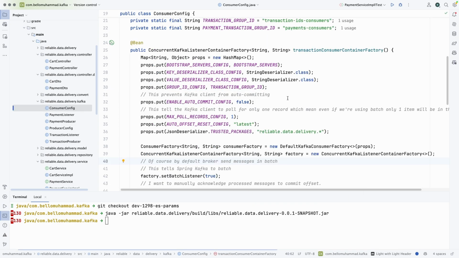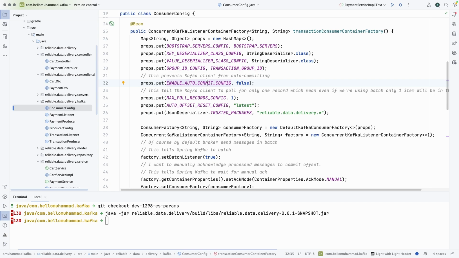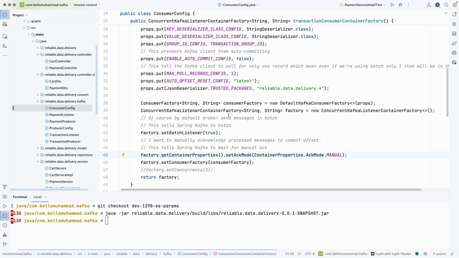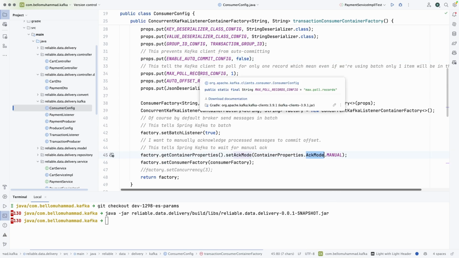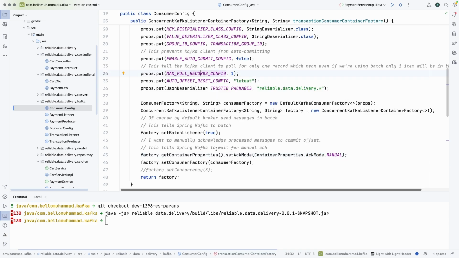Consumer configurations also, I have set the auto commit to false. I want the consumers to commit the messages themselves. And for the auto commit offset, if you set it to false, for that to be effective, you also have to set the acknowledgement mode in your Kafka listener factory. Commit config, auto commit config, and the acknowledgement mode work together. Also, the max poll records or the maximum polls in a batch works together with the batch listener. So these are very important configurations.